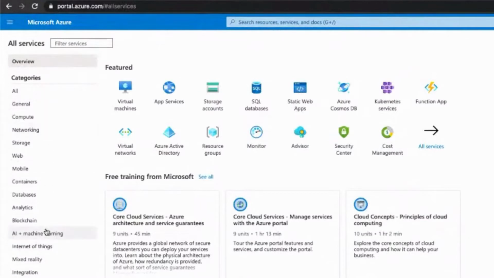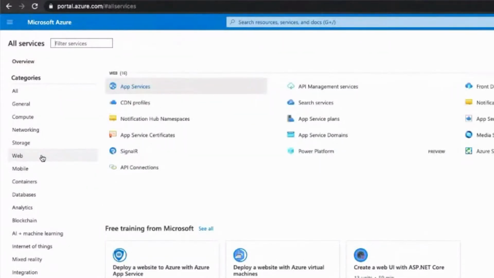On the left hand side, this is where you see all the different services provided. As of now, it is not as confusing as what we have in AWS. But still, the services from Azure are very good.